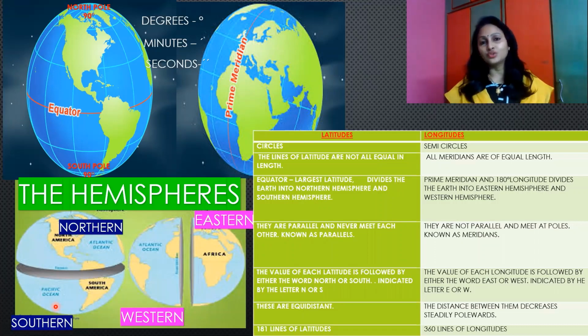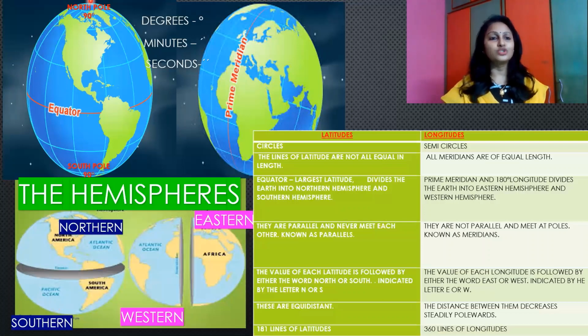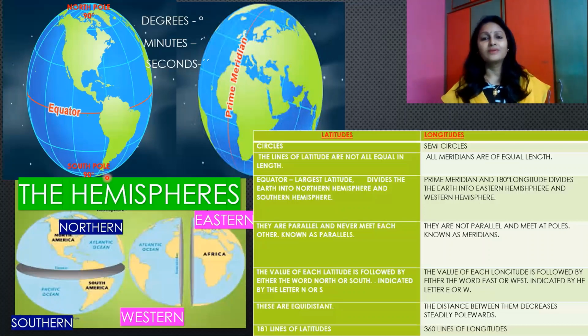North latitudes are denoted with the letter N and south latitudes are denoted with the letter S. Since the distance from the equator to either of the poles is 90 degrees, it is a quarter of a circle. That is, one quarter of 360 degrees is 90 degrees. So 90 degrees north is known as North Pole and 90 degrees south is known as South Pole. There are a total of 181 latitudes: 90 north latitudes, 90 south latitudes and the equator.